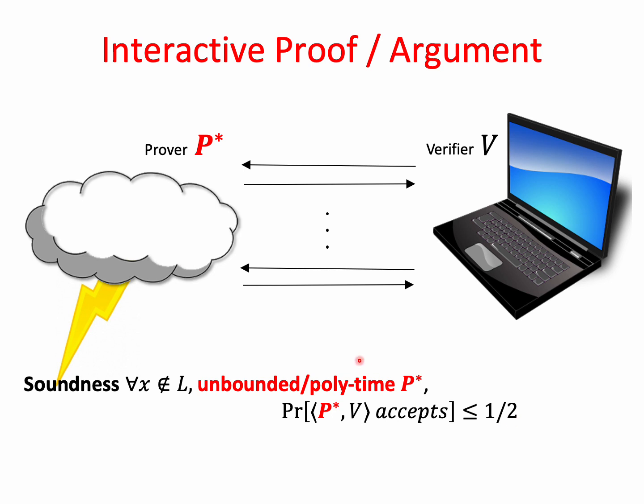Okay, here comes the difference between an interactive proof and an interactive argument. In an interactive proof, soundness is guaranteed against any unbounded cheating prover P star. Whereas in an interactive argument, soundness is only guaranteed against polynomial time cheating provers.